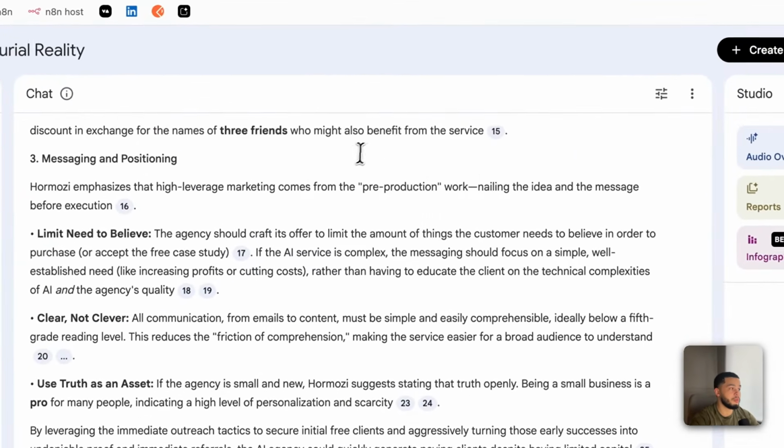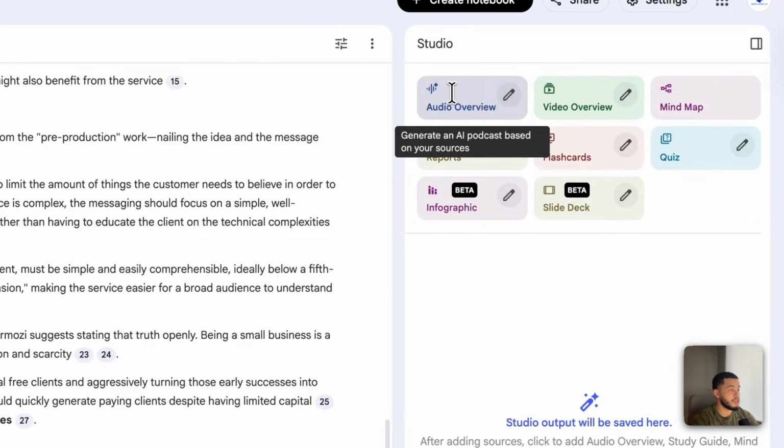Now, what a really good part about this over here is, as you can see over here, we can create an audio overview, which is essentially like a real podcast.